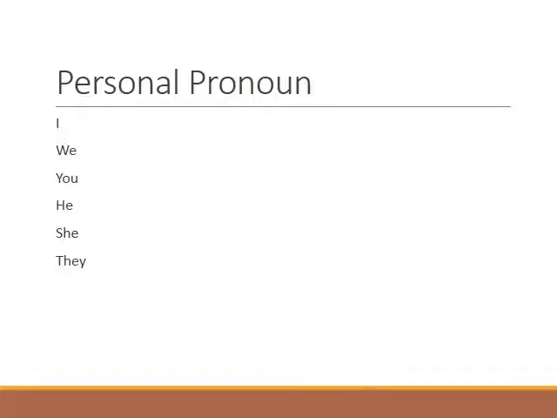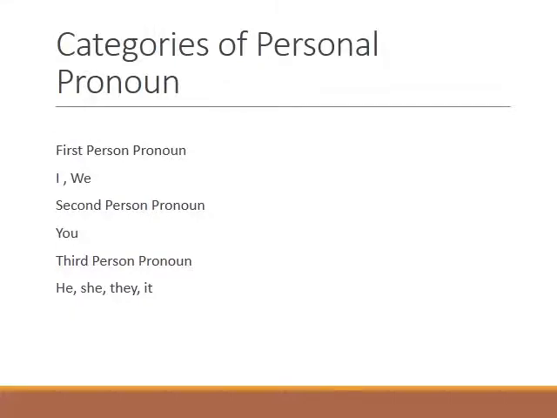Personal pronouns may also take different forms depending on number, nature, gender, case, and formality. You must remember the different cases of pronoun. The cases that we have in front of you in this slide are the subjective case, and the other cases are objective and possessive case. We will talk about them. So, categories of personal pronoun. I and we are called first person pronouns. Second person pronoun is you, and the third person pronouns are he, she, they, it.